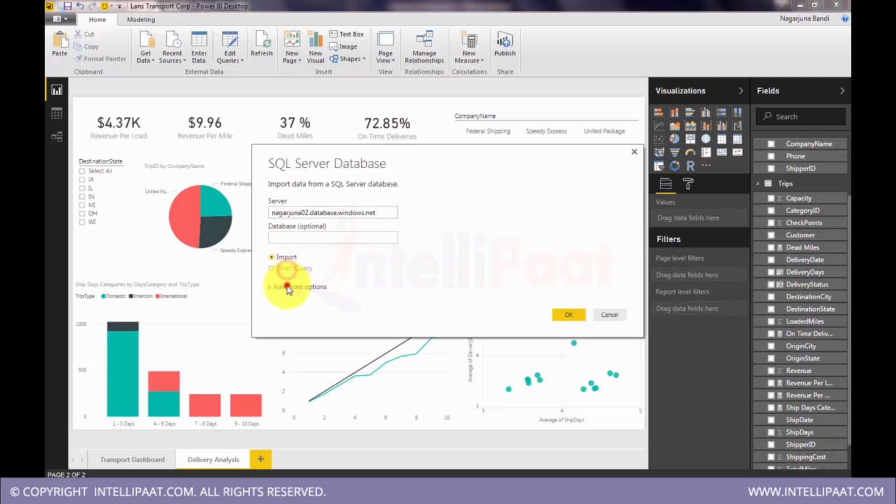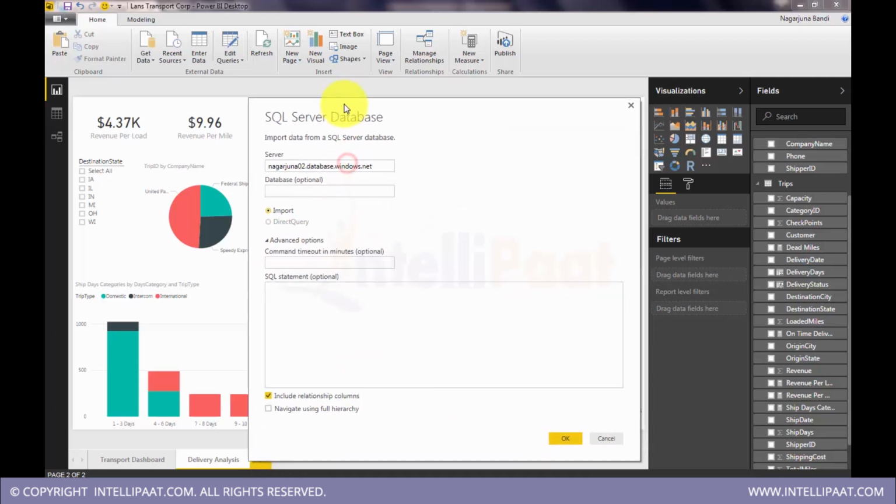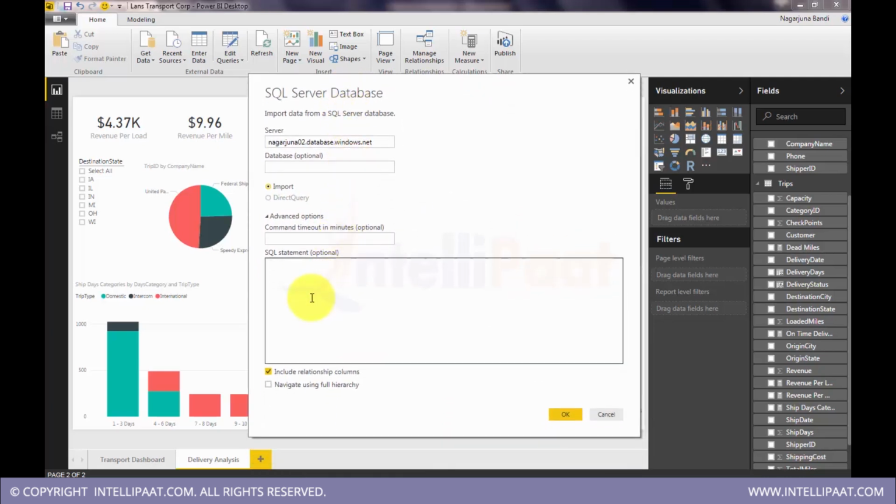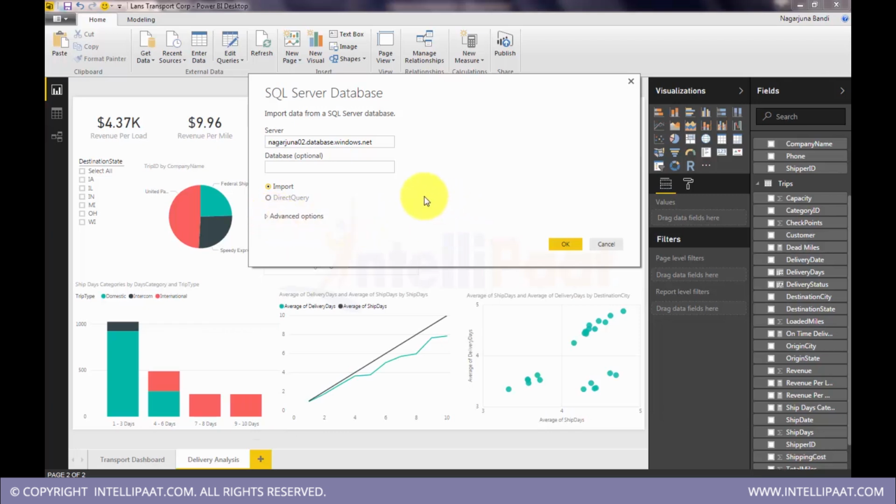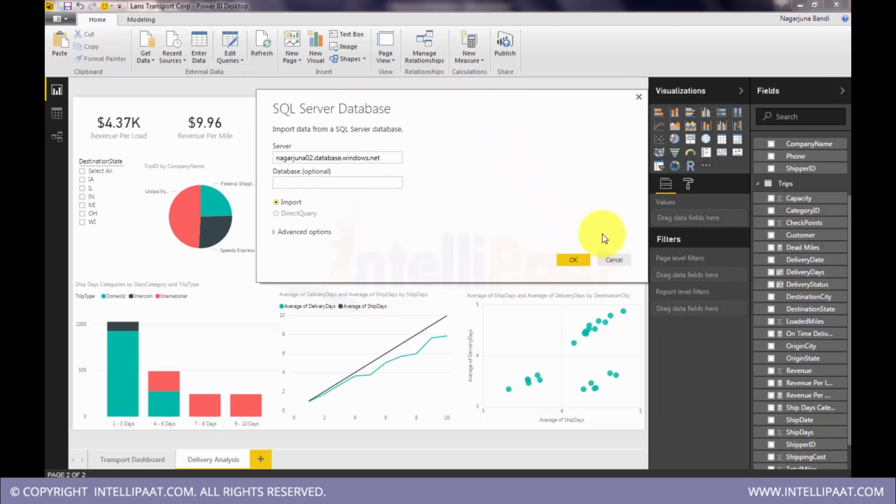So when we are connecting to RDBMS data sources, we also have an option to write SQL statements here. This is a panel where we write SQL statements, set command timeout. There are some advanced properties that we have here. Right now I will import the data into the system, so I'll click OK.